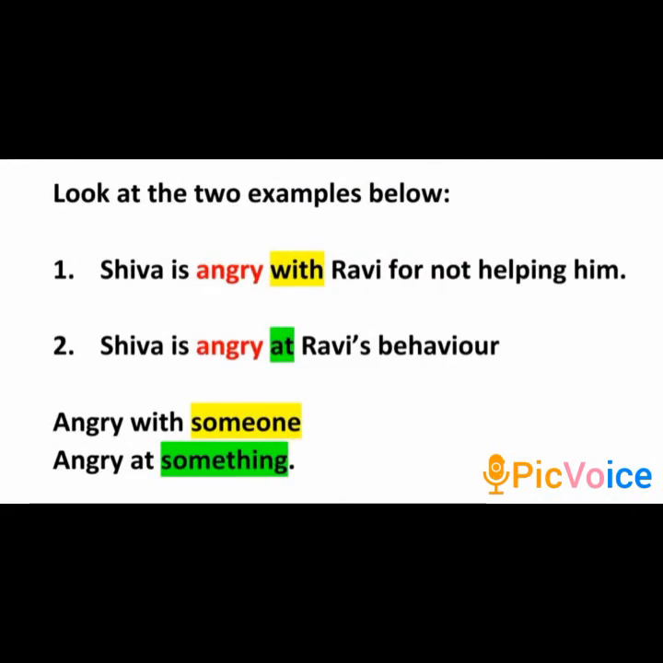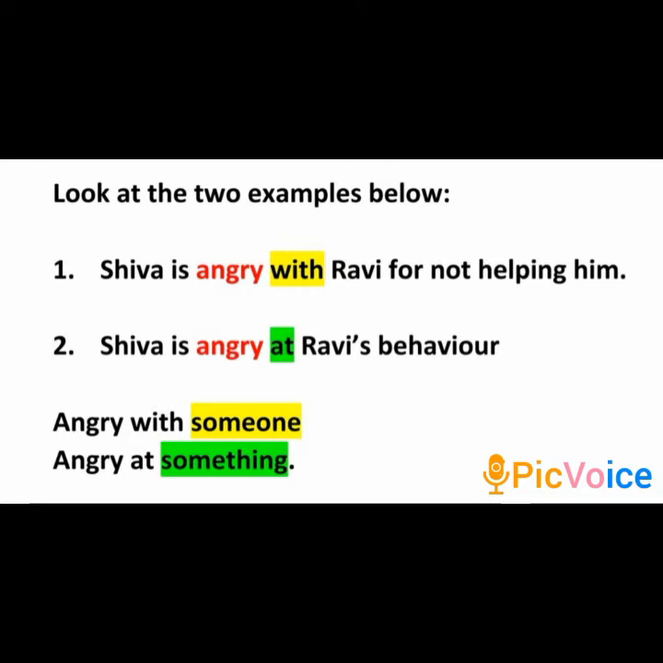Now let us look at a few examples. Look at the examples that are given on your screen. I'll read the examples for you. Shiva is angry with Ravi for not helping him. The second example. Shiva is angry at Ravi's behavior. Here, Shiva is common and Ravi is common. Even angry is also common. So what is the difference between the two sentences?